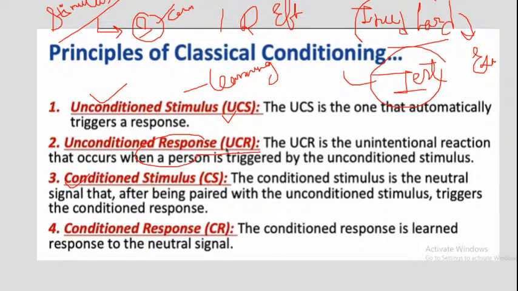It is very natural. When natural things occur in your body, that is called the unconditional response. And the stimulus which provokes you for this natural action is also called an unconditional stimulus. Okay.